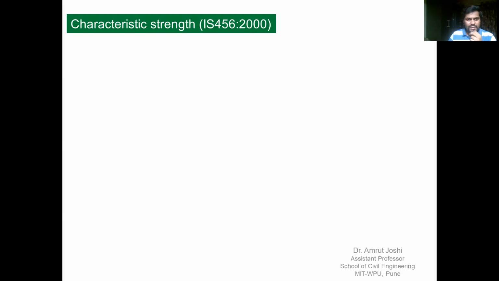Similarly, if I test 100 cubes made out of the same concrete mix under uniaxial compression, I am going to get different compressive strengths. And therefore, we need to come up with a single number that characterizes a particular property of that lot of material.